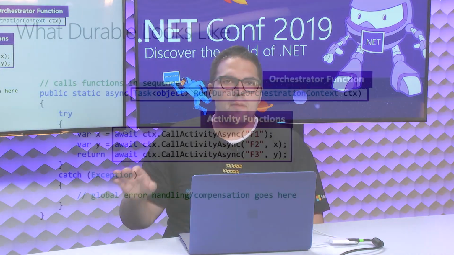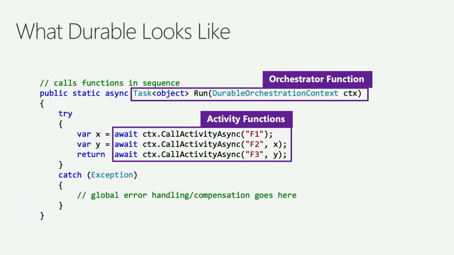You just write that really simple code that I showed earlier that looks a little bit like this. But behind the scenes, that's what's happening. It's using storage, it's queuing, scheduling work, and it's replaying that orchestrator and rehydrating the state every time it plays. Now, that's durable functions all up.